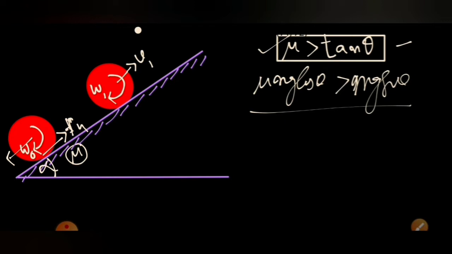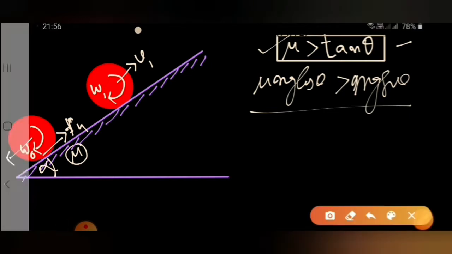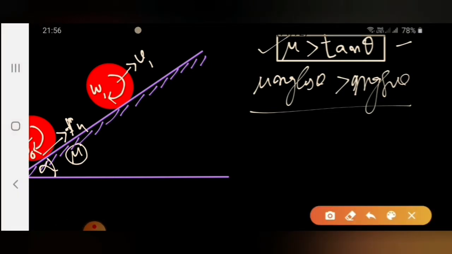So what will happen? As the body goes up, its linear speed develops. From 0 it will keep on increasing, and omega will keep on decreasing from omega naught to some other value. After some time it will attain a velocity v1 that satisfies the relation v1 equals r omega.